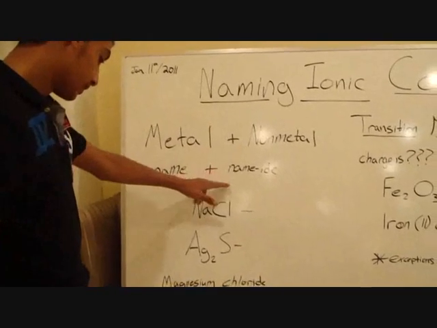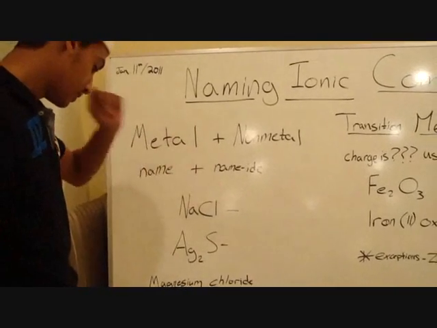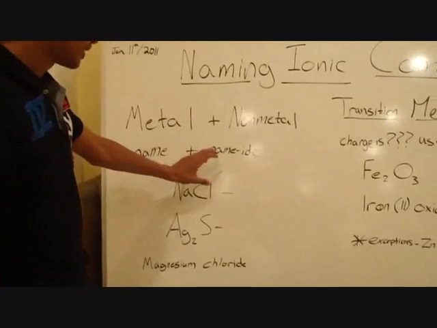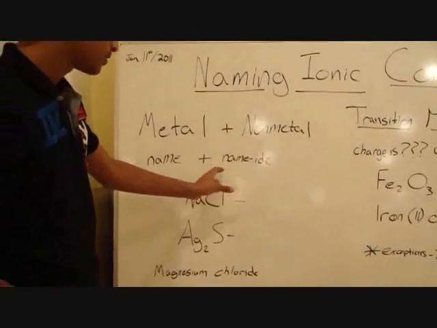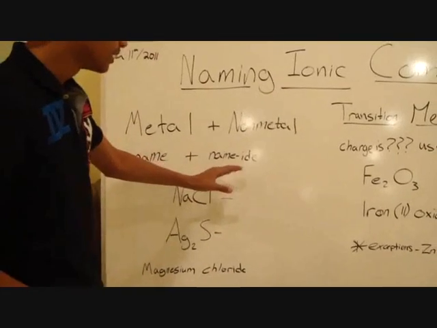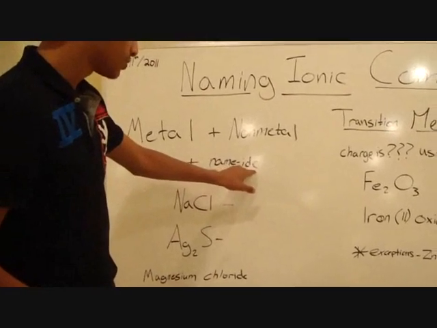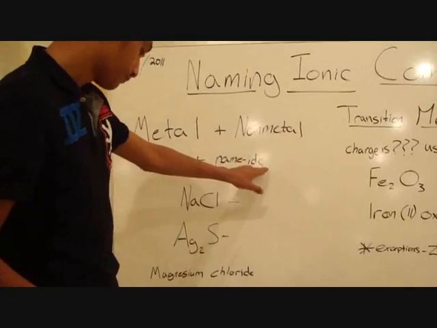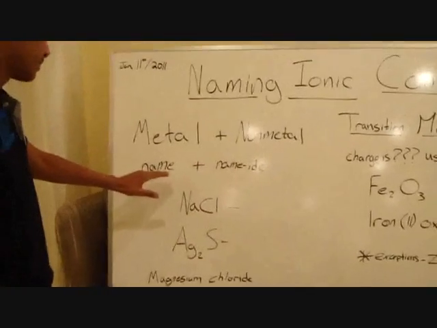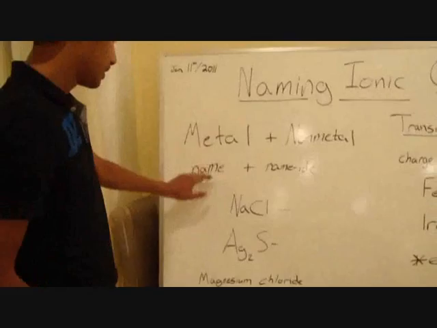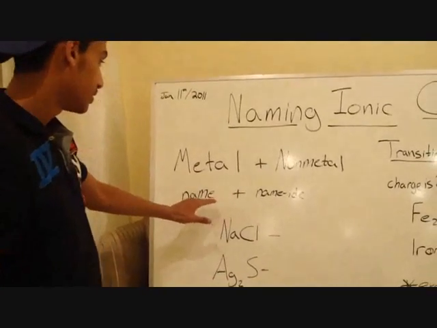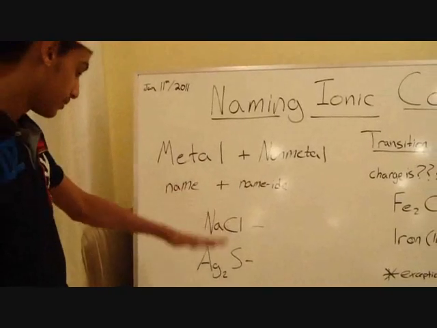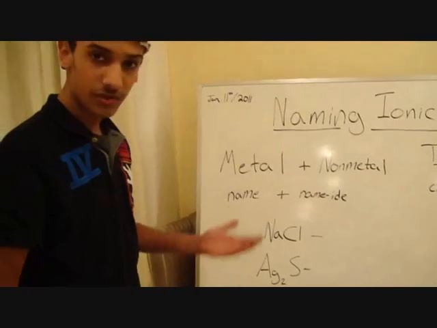Non-metals are anions, which means that the given name for it in the periodic table has to change. You have to drop the last syllable and replace it with an -ide. But the name for the metal does not change. It does not substitute anything. You have to use the same name that is given in the periodic table. So what am I talking about?